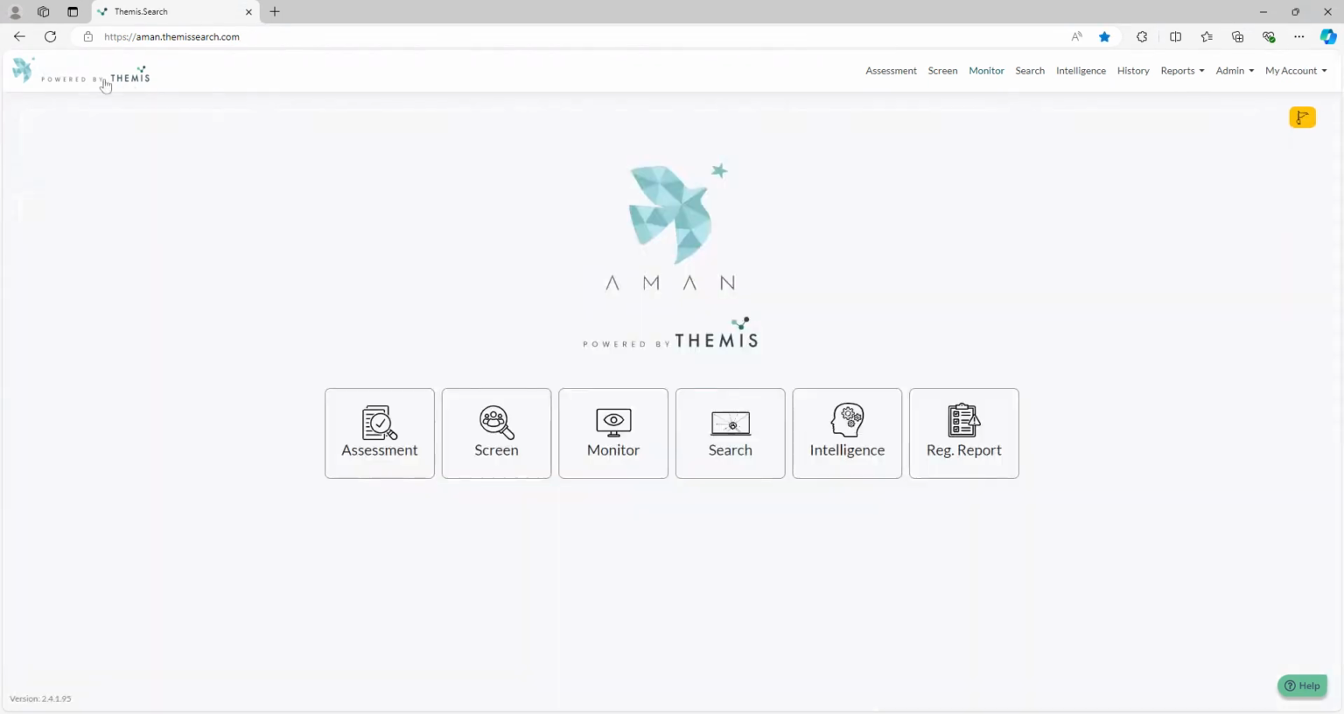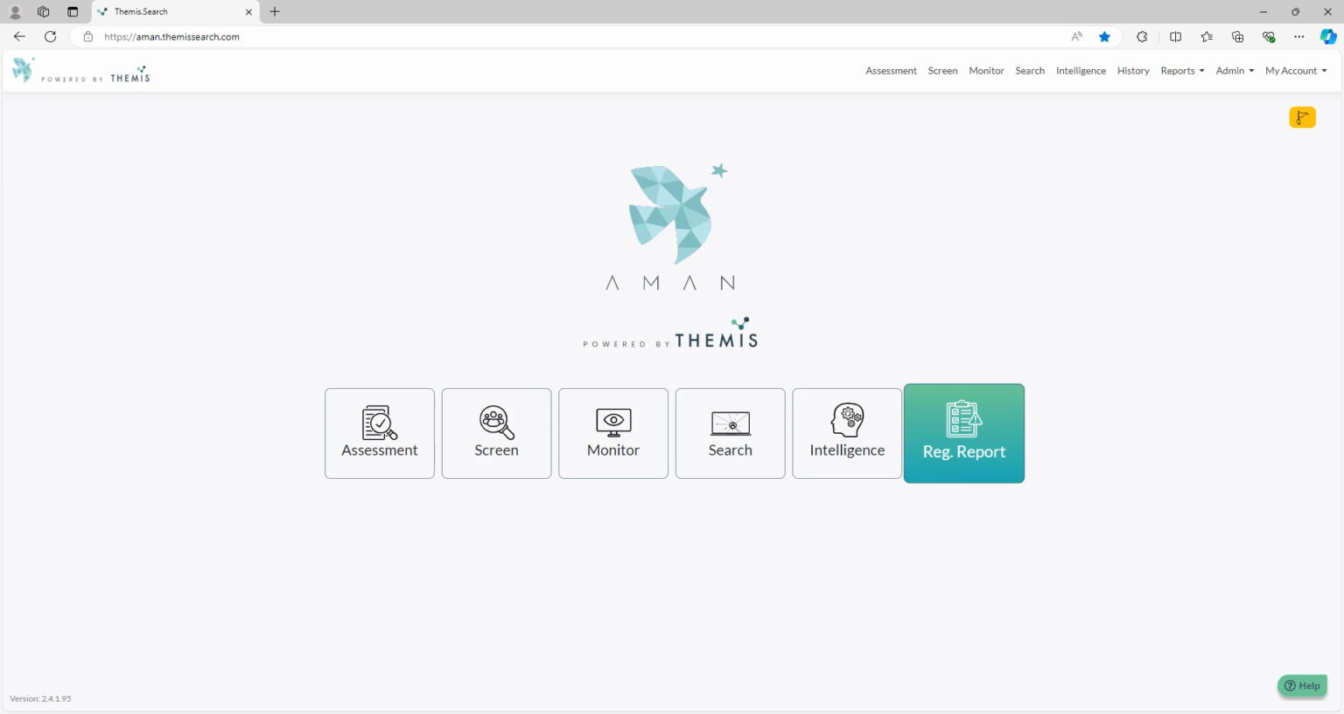Let's return to the home screen. The core platform also helps clients in Bahrain who need help with enhanced due diligence reports and detailed investigations. Within the Intelligence module, you have the capability to request a Level 2 and Level 3 EDD report directly from our dedicated intelligence team.